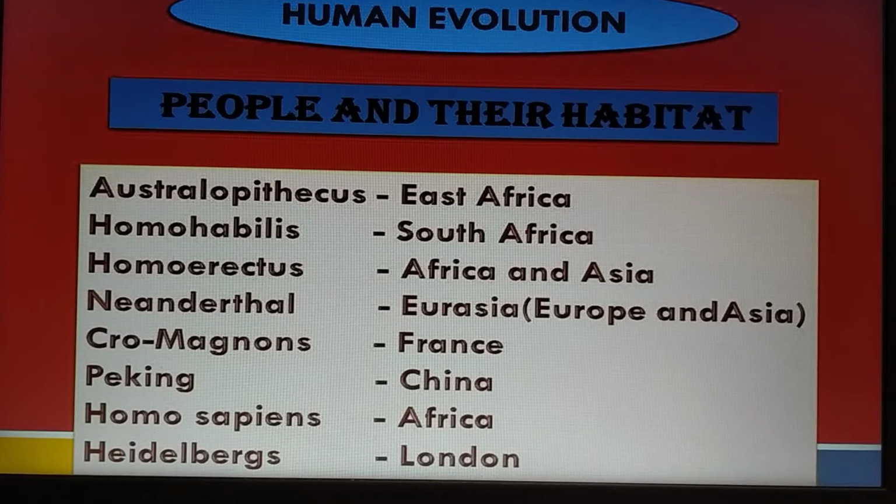Homo erectus, Africa and Asia. Neanderthal, Eurasia, Europe and Asia. Cro-Magnon, France, Peking, China. Homo sapiens, Africa. Heidelberg, London.